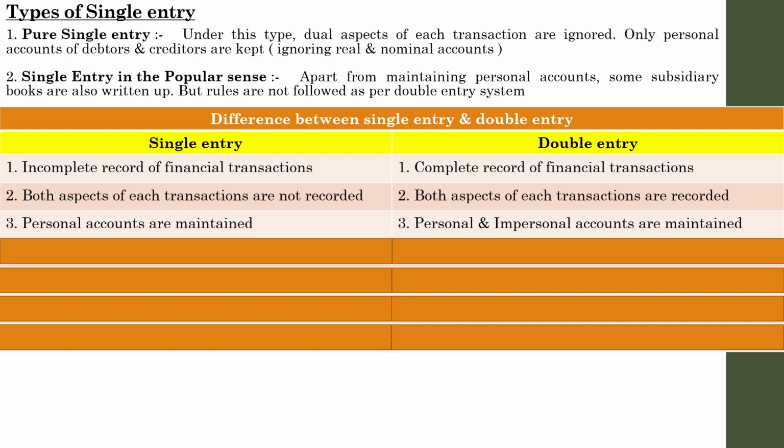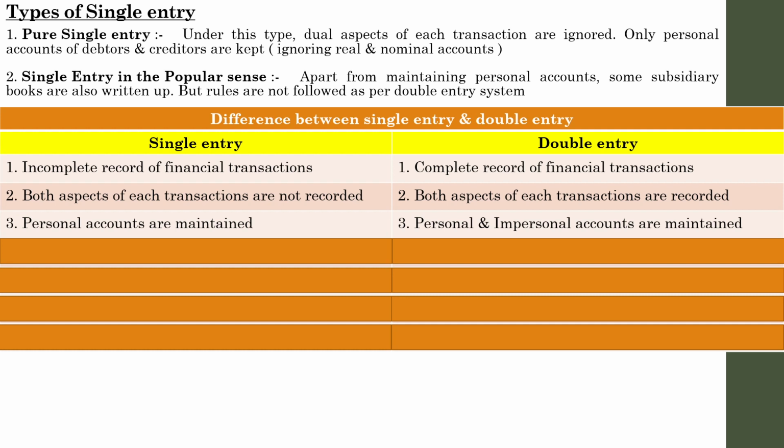I have to consider all those persons to whom I have lent the money, because only then can I collect it back from them. Otherwise they might escape with it. That is why in a single entry system all the transactions are not recorded, only the personal accounts are recorded. And in case of creditors also, as a businessman I have to consider my debtors as well as creditors, because if I am not recording the details of debtors, they will cheat me. And at the same time, if I am not recording the details of the creditors, I might forget the amount that has to be paid. They will come to my house and cause issues.